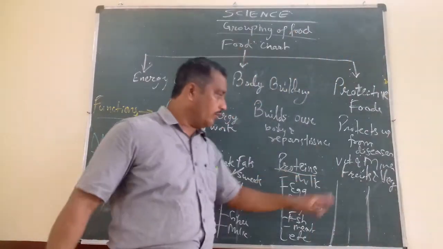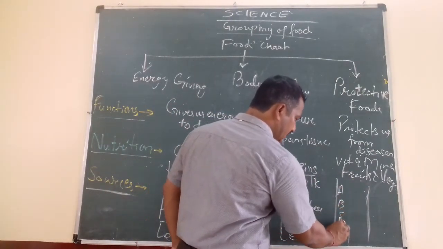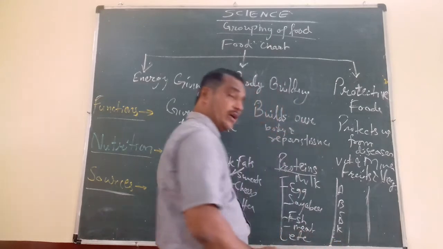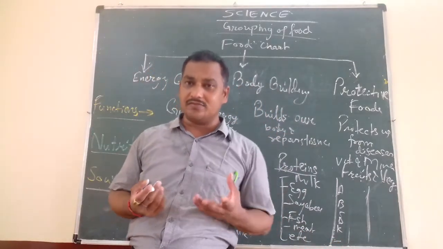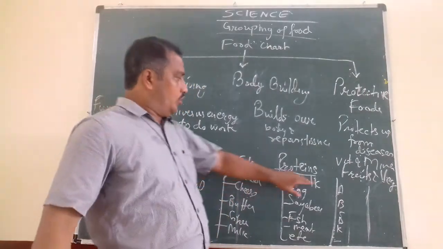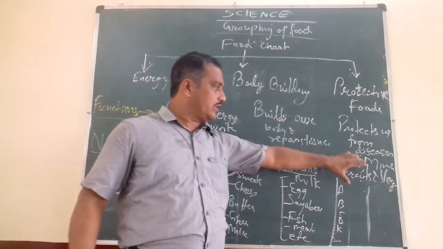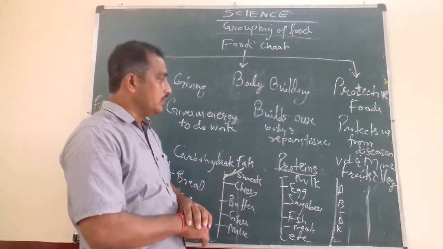So vitamins here are A, B, C, D, K, like that. Various vitamins you will study later on, and what the deficiency may cause to us and our body when we are not getting these vitamins. So we must take a sufficient amount. These vitamins and minerals should be taken in small quantity to protect us from diseases.